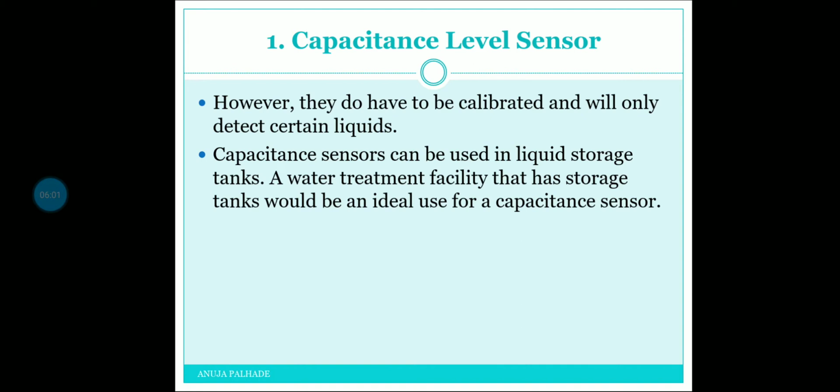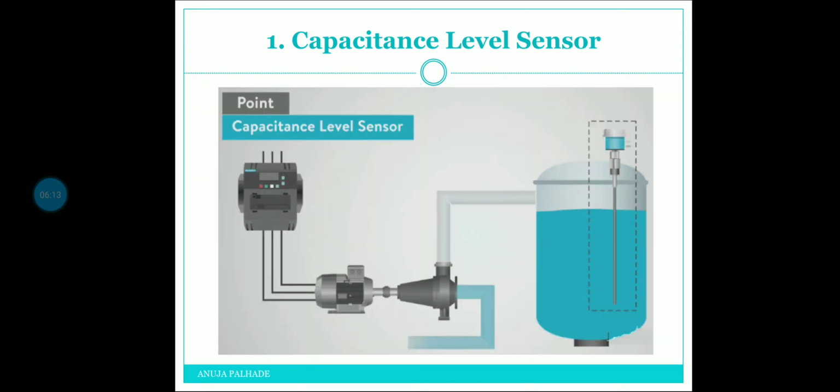Capacitance is just for identification of liquids only. Capacitance sensors can be used in liquid storage tanks. A water treatment facility that has storage tanks would be an ideal use of capacitance sensors. So mostly for liquids this kind of sensor is used. You can see in the image how the capacitance sensor is fixed inside the tank and continuously monitoring.